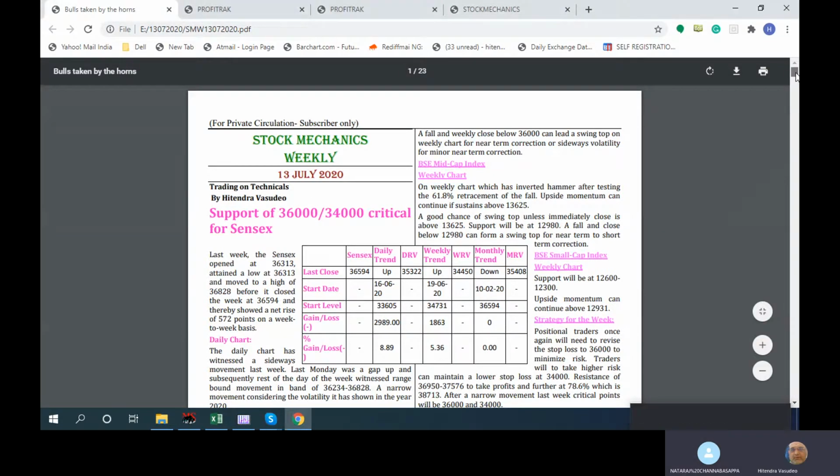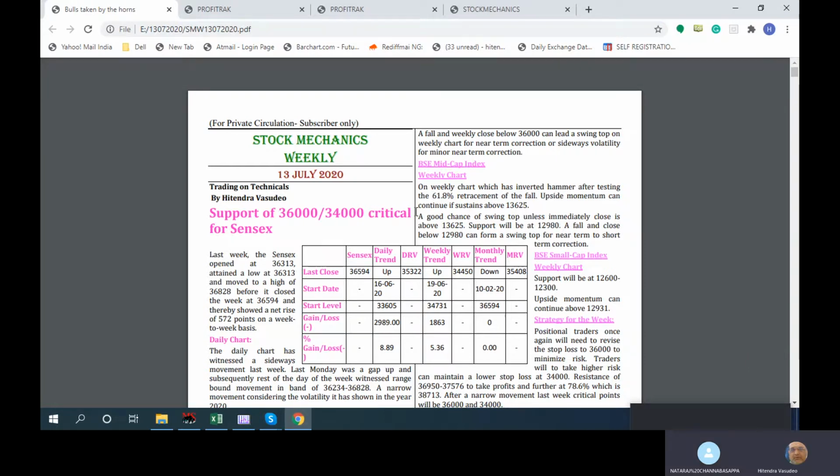There are 4 files generally you get, but the focus of the product will be on the main file which has the name like SMW, and then the date is there. There are other files which you get, those we'll discuss later. But first, the priority is to look at this file.